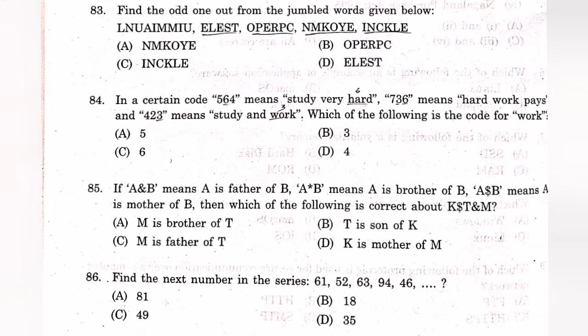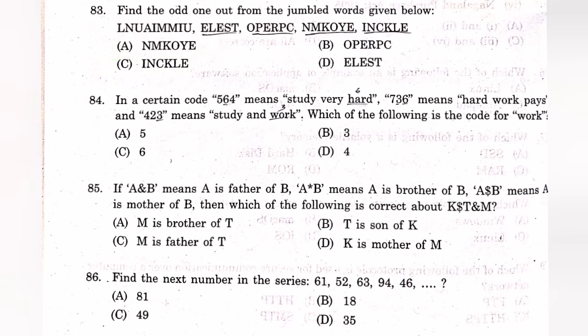Question number 83. Find the odd one out from the jumbled words given below. The first one is aluminium. The second one is steel. The third one is copper. The fourth one is monkey. And the last one is nickel. As we can see, it is referring to a metal or metal alloy. The only difference is the monkey, which is an animal. So the answer is A, NMKOYE.